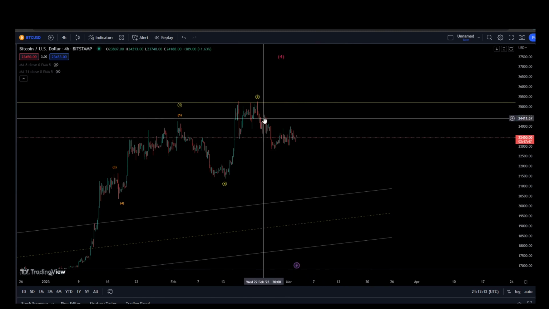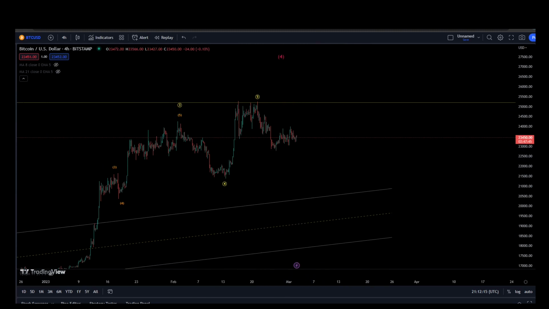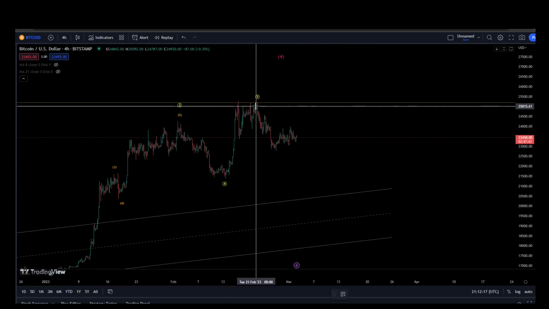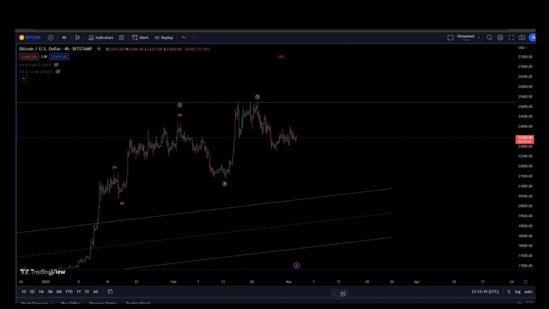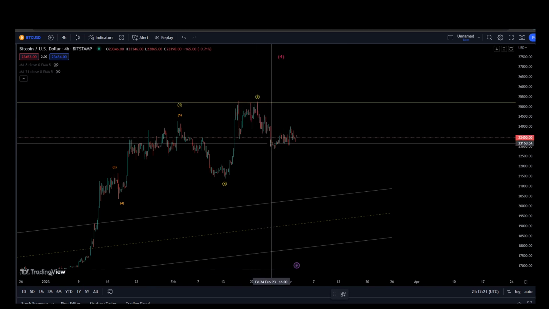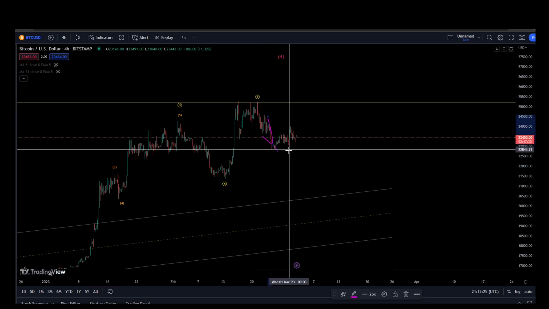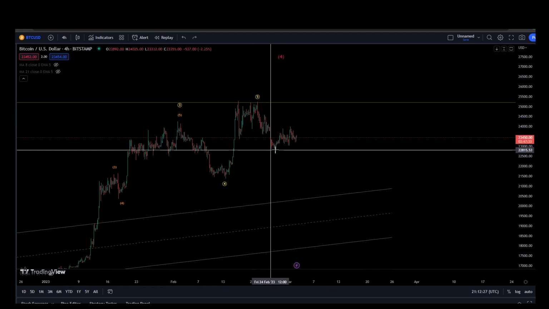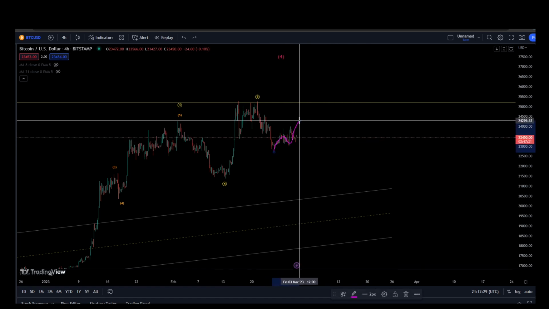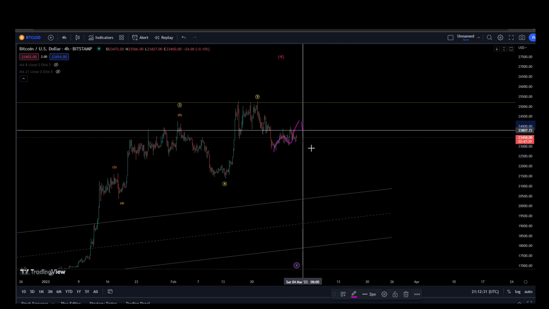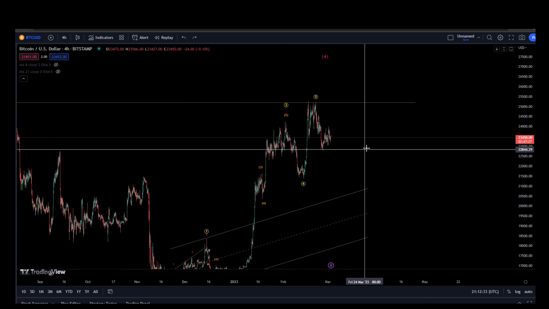And what we have now is this movement where the market has come down in a 1, 2, 3, 4, and a 5, which basically could give us a leading diagonal. And where we are currently is in this A, B, C corrective structure before we shoot down further.